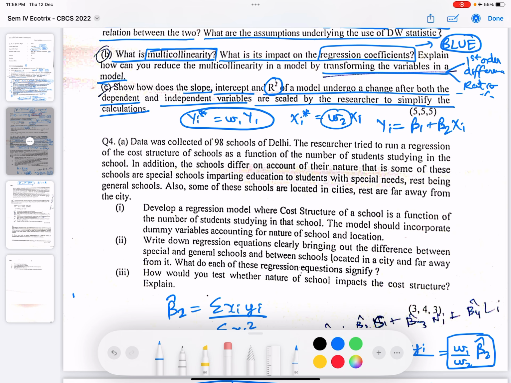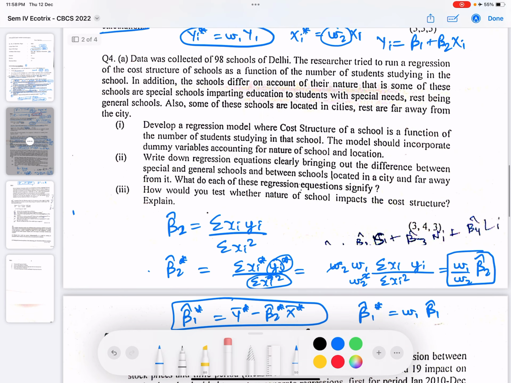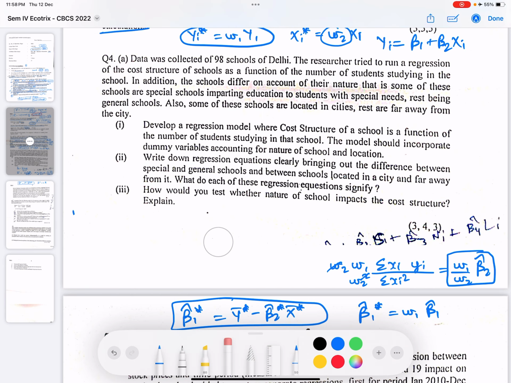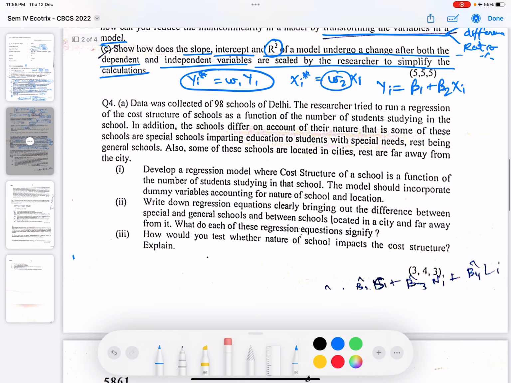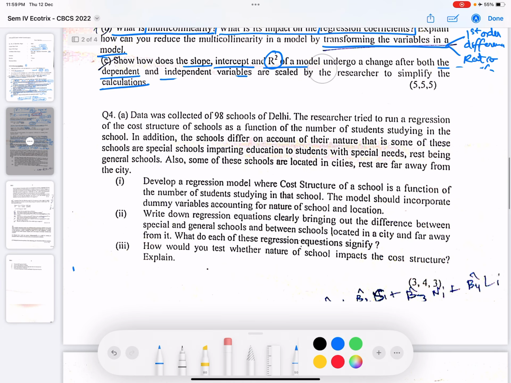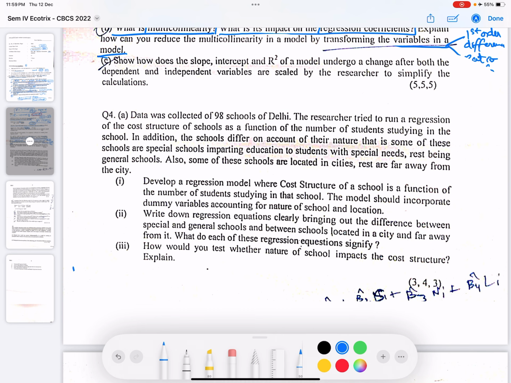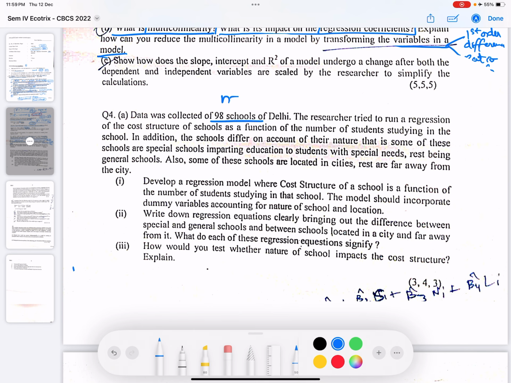Okay, now moving to the next question, Question 4. Data was collected of 98 schools, so we have n equals 98. The researcher tried to run a regression of the cost structure of schools as a function of the number of students.